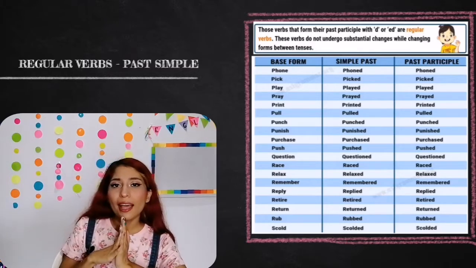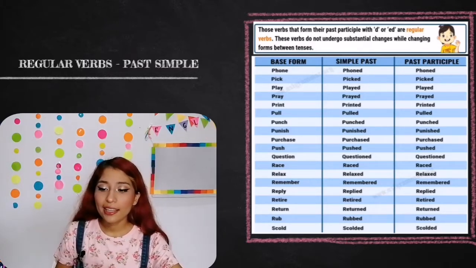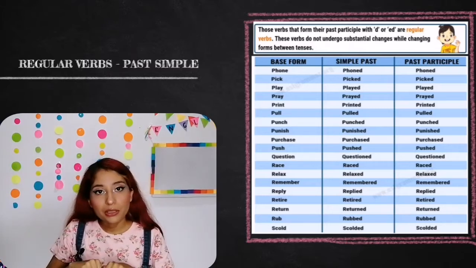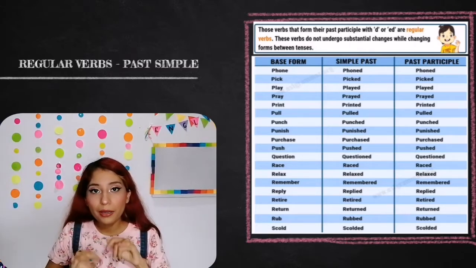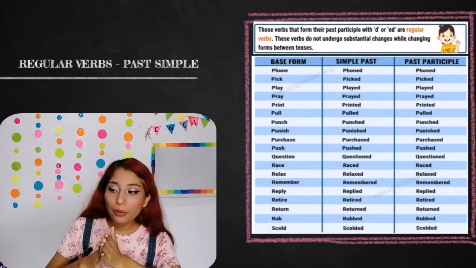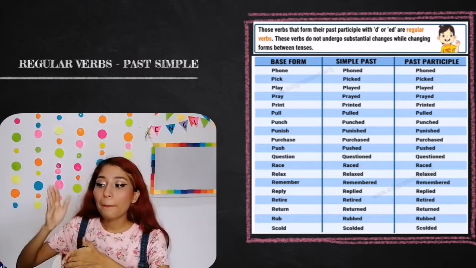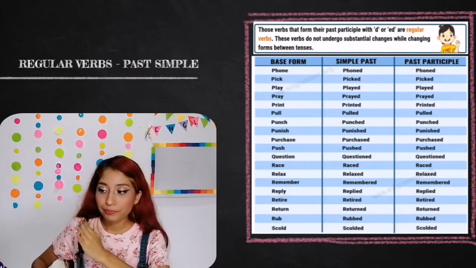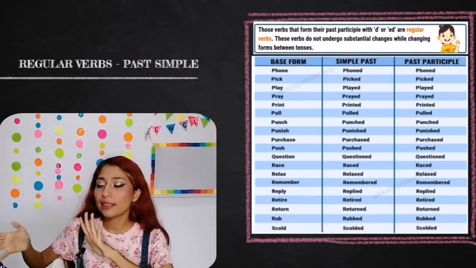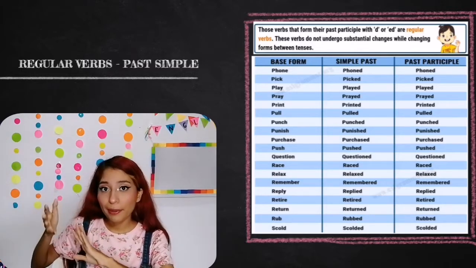When you find a chart on the internet about simple past verbs or a list of verbs in past, you are going to find a chart like this: base form, simple past, and past participle. We are not going to use the past participle column.